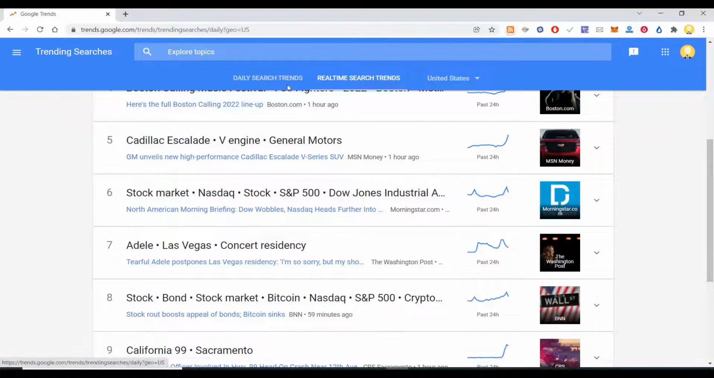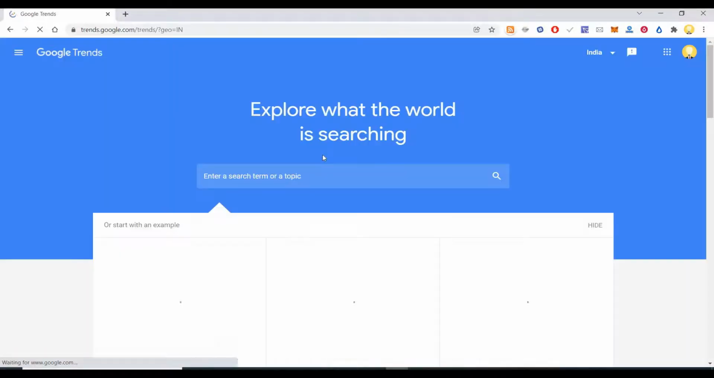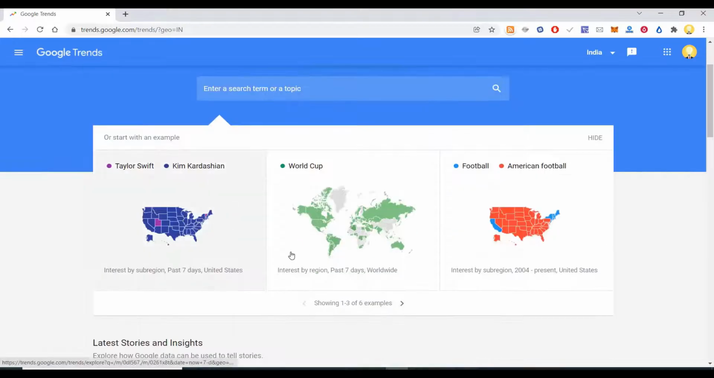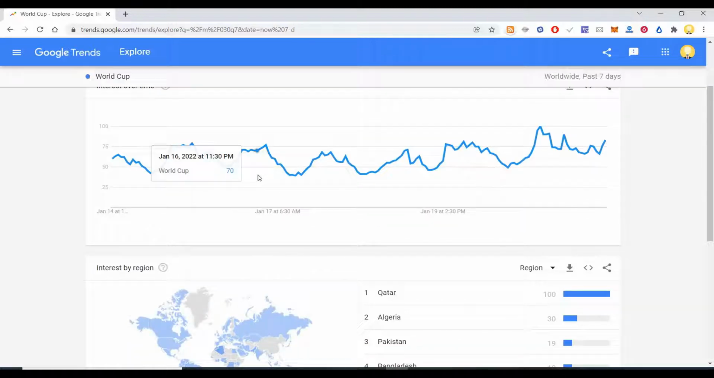If you go back, you can see daily search trends, and you can see geographically how these trends vary across the region. So interest by sub-region, interest by region. So World Cup football competition.